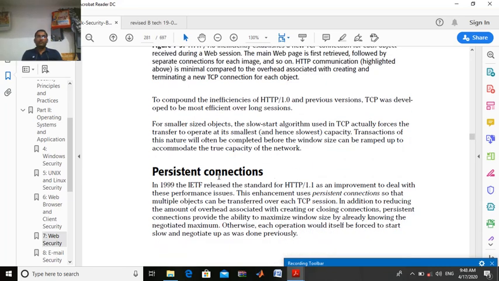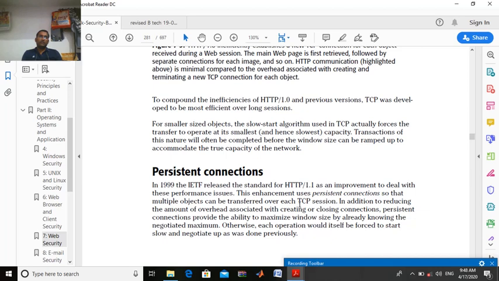Okay, what is a persistent connection? In 1999, the IETF released the standard of HTTP 1.1 as an improvement to deal with this performance issue, right? Why was 1.1 released? To deal with the performance issue. This enhancement uses persistent connection so that multiple objects can be transferred over the TCP.